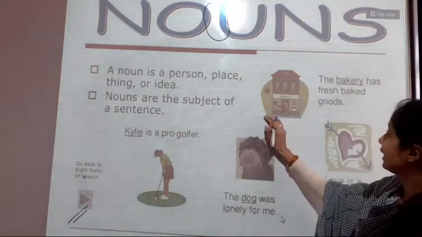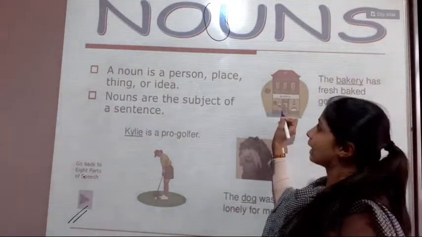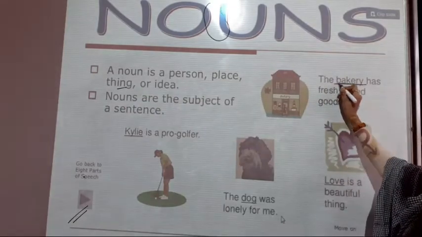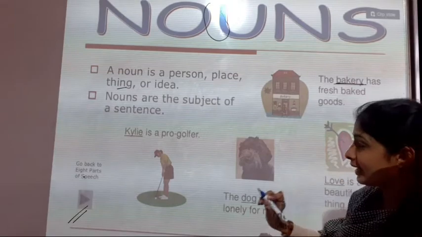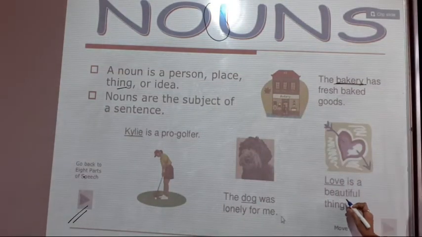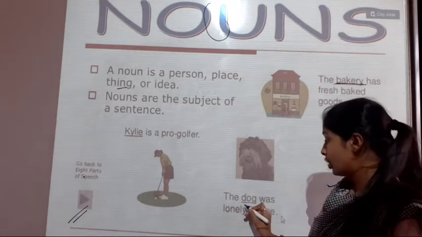Here you can see, 'The battery has pressed the button.' Battery is a noun, it's a thing. Remember this. Then another: 'Love is a beautiful thing.' Love is a feeling.